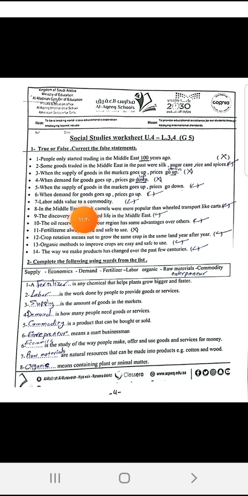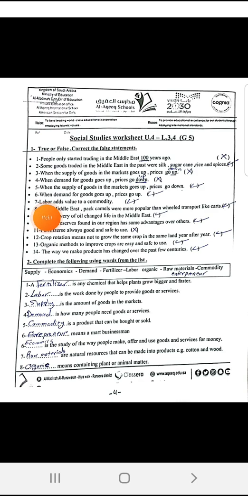Labor adds value to a commodity. Yes. A commodity is anything that you buy for money. Your t-shirt, your bag, your desk, your book. All these are commodities. Labor adds value to the commodity. Yes. Why? Because when you go to buy a dress, the dress is a commodity.